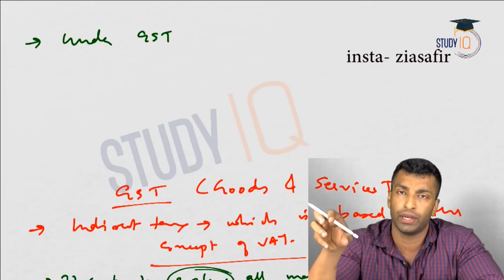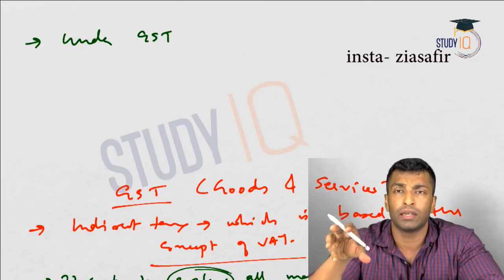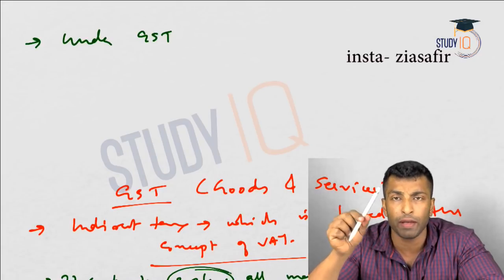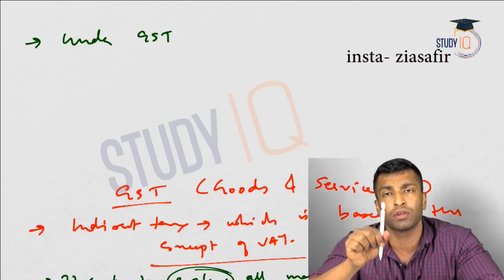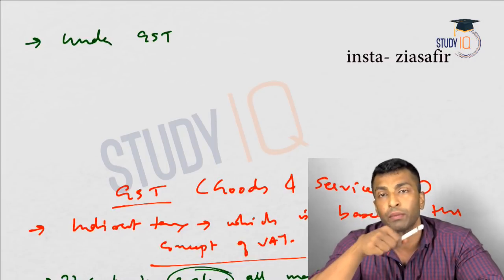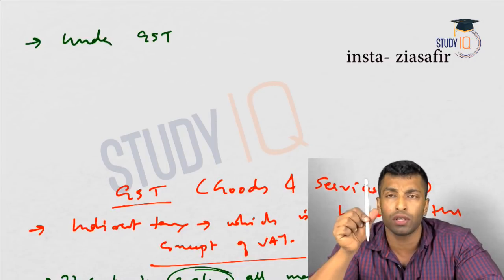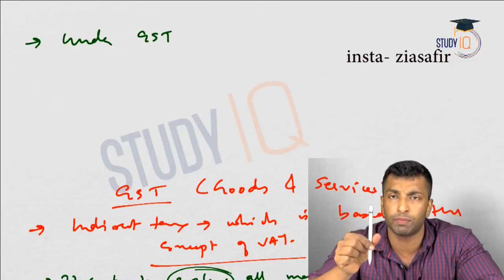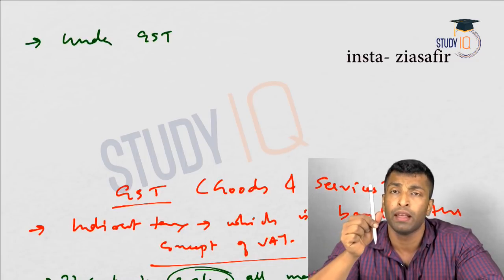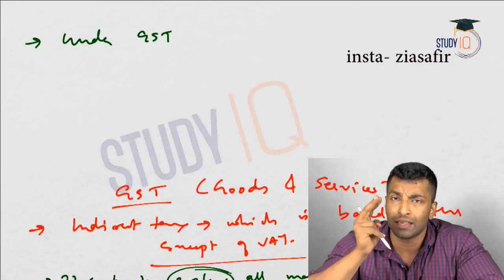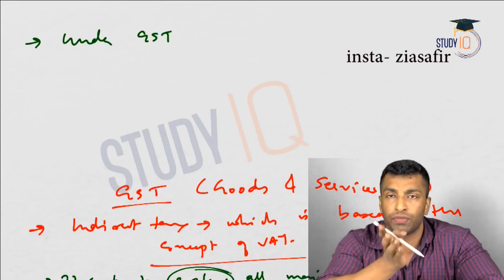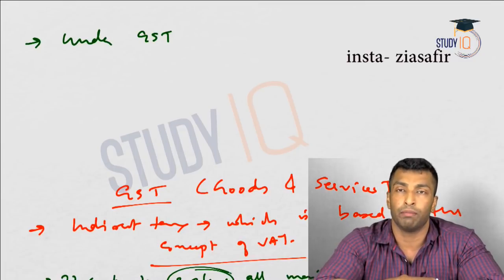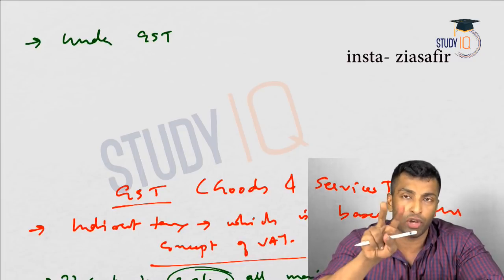Original VAT is only for value addition, value added tax, but that is difficult to implement. So you will pay for this entire pen, but the taxes paid on the raw material, the input cost, will be reimbursed. If you got the raw material for 8 rupees and you made this pen for 10 rupees and you're selling at 10 rupees, effectively you need to pay for 2, but that is not possible to calculate. So you will pay for 10, give the bill and the details of the inputs, and get the reimbursement of the previous tax paid. So effectively you are paying for 2 rupees.